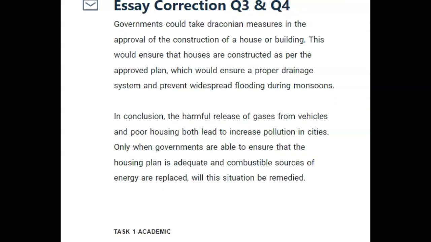In conclusion, the harmful release of gases from vehicles and the poor housing both lead to increased pollution in cities. Only when governments are able to ensure that the housing plan is adequate and combustible sources of energy are replaced will the situation be remedied. Lovely, lovely, lovely. Beautiful piece of grammar here. Love that you used inversion. It's super effective. It's a great way to provide emphasis, and I love that you did it correctly.